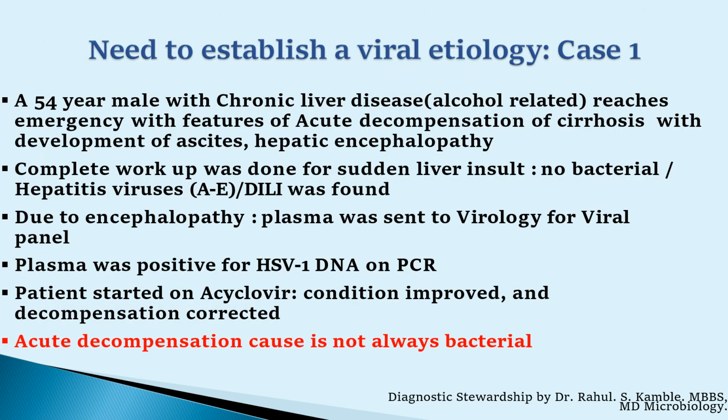Let us see this case of how to establish a viral etiology. A 55-year-old male with chronic liver disease reaches the emergency department with features of acute decompensation of cirrhosis, with development of ascites and hepatic encephalopathy. Complete workup was done for sudden liver insult. No bacterial or hepatitis viruses were found.